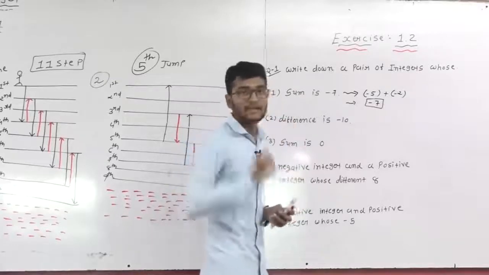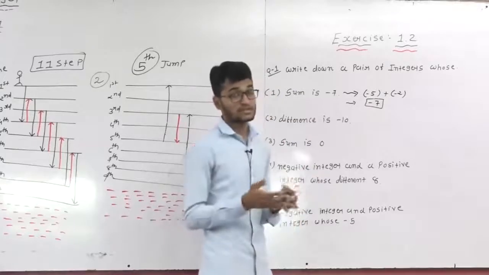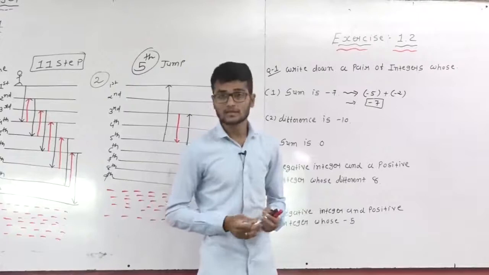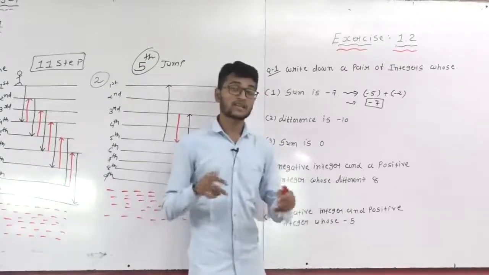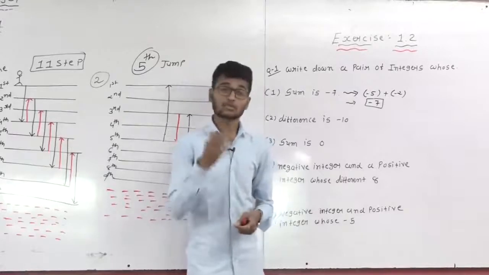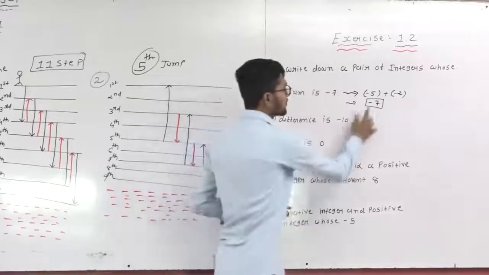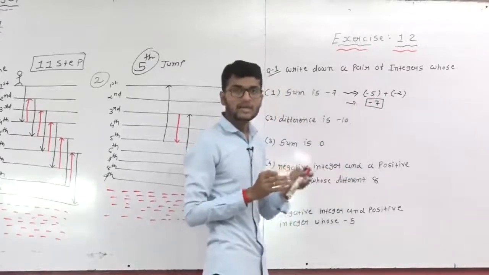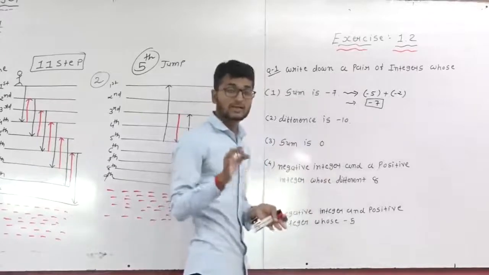Suppose you have written -4 and -3. So -4 and -3 also make -7, so this one is also a right answer. Then -1 and -6: the addition of -1 and -6 is -7, so this one is also a right answer. So don't think -5 and -2 is the only answer, there are many answers, right? You can write any answer your own way, but it should be right.